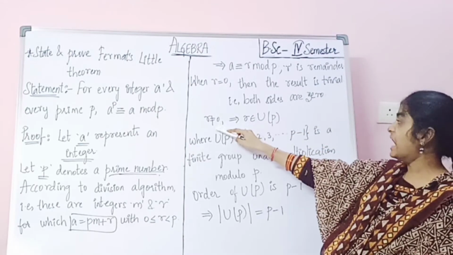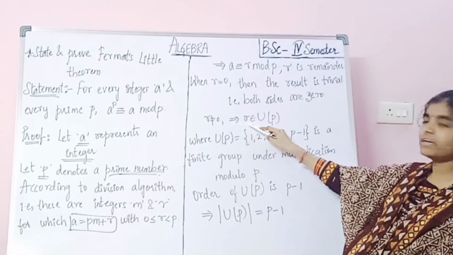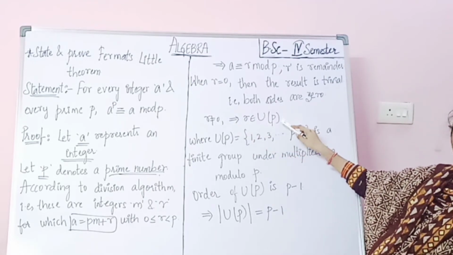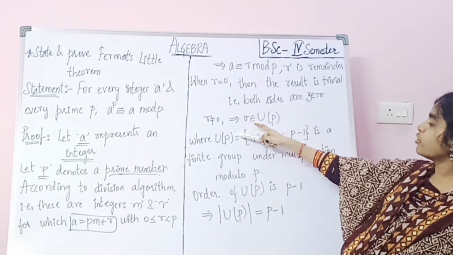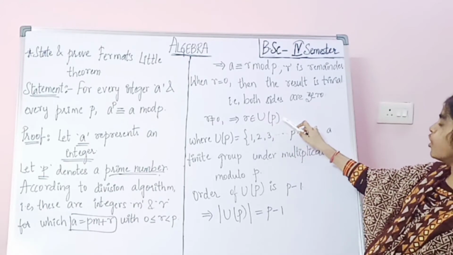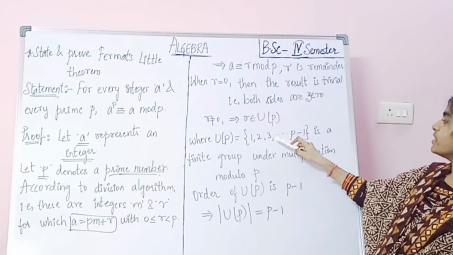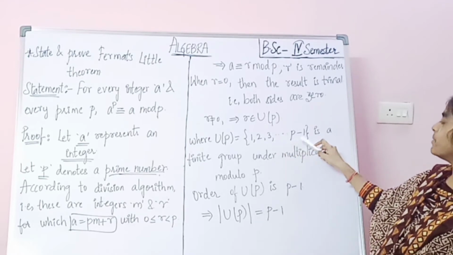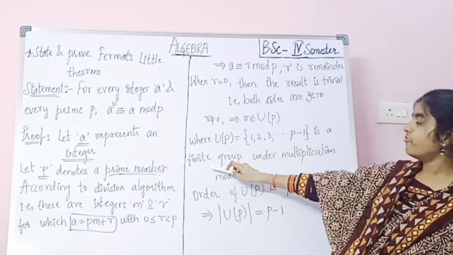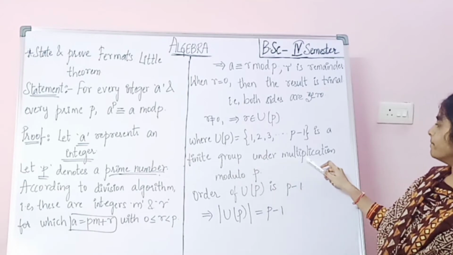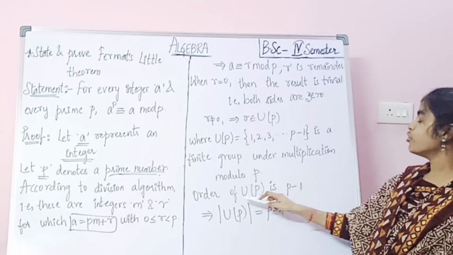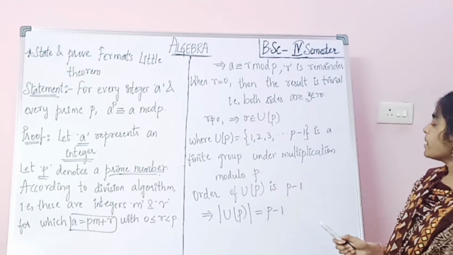When r is not equal to 0, r belongs to U of p, where U of p equals 1, 2, 3, and so on up to p minus 1, which is a finite group under multiplication modulo p. So the order of U of p is p minus 1.